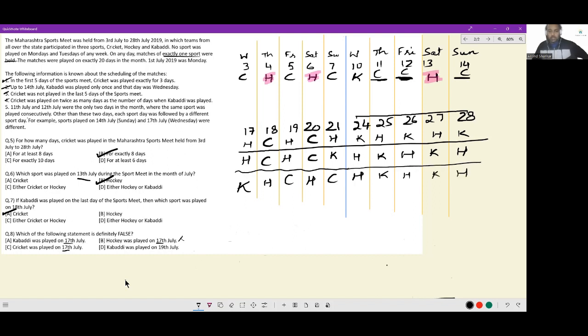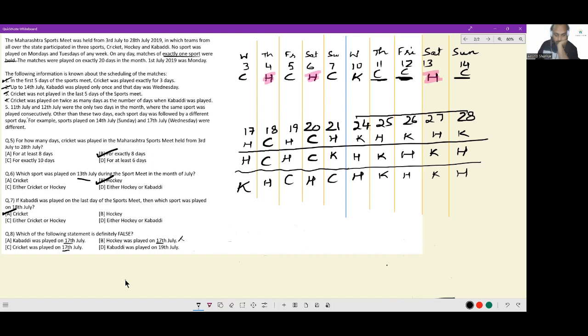This is also a possibility that can be generated. I simply moved around the cricket days from 18th and 20th. I moved it to 19 and 21st. Now I have 5 hockeys and 3 kabaddis here. So kabaddi being played on 17th is a possibility. Hockey being played on 17th is a possibility.